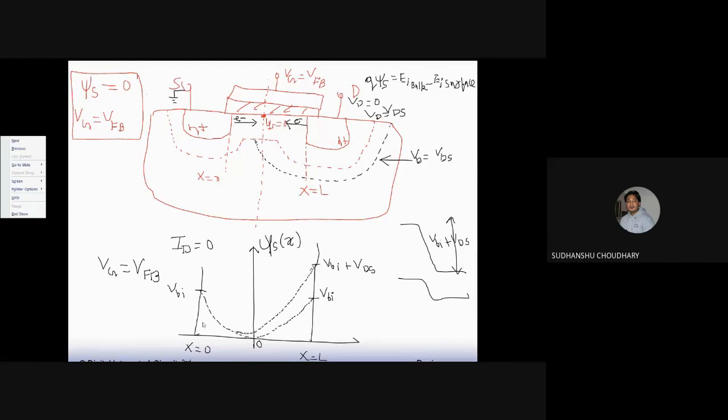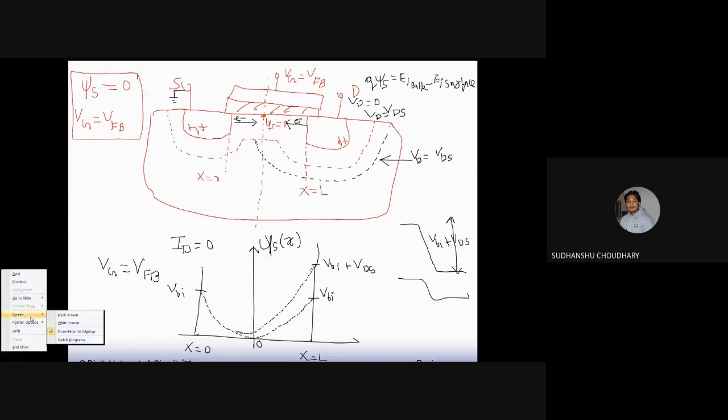Also, earlier, if you see the surface potential towards the source, the source to channel barrier, the barrier was earlier this much. This was my barrier earlier.